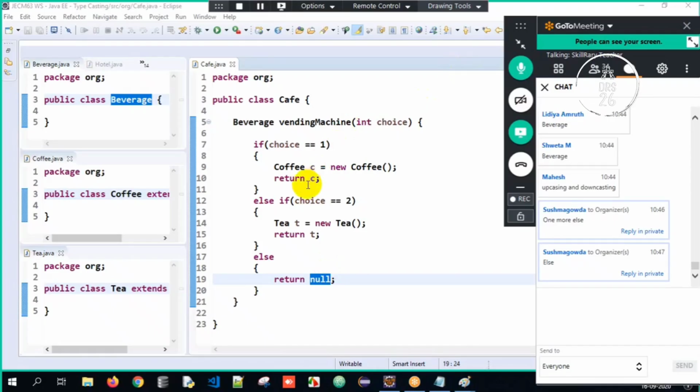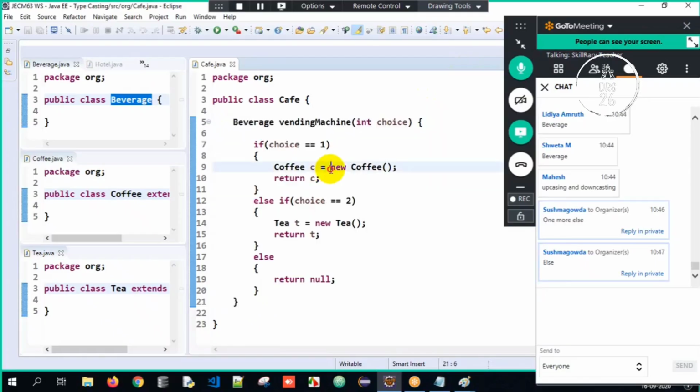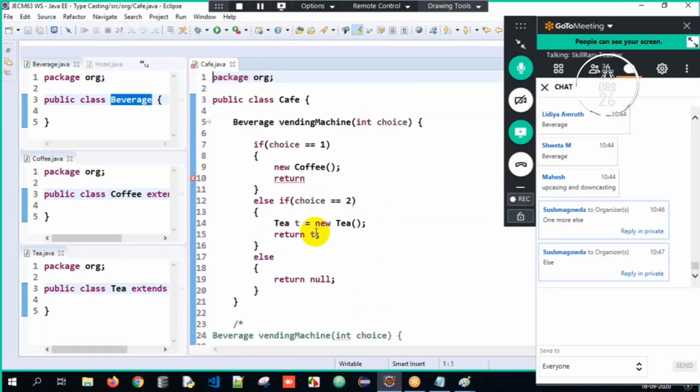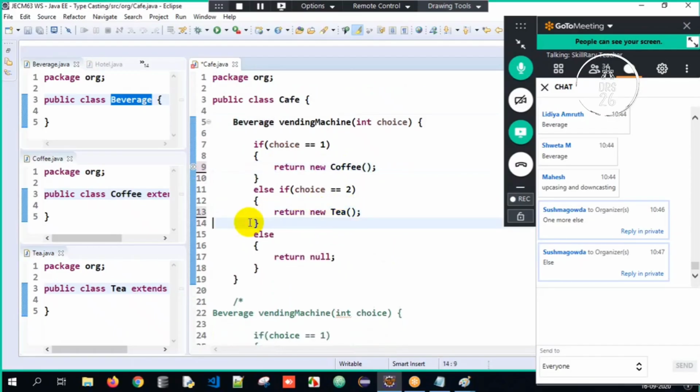Okay, so now this can also be done in a different way. Sir, how can we do it in a different way? I will tell you. Rather than doing all this, you can directly write return new coffee over here. I'll write it down. You can directly return an object of coffee here. Rather than creating and returning it later, you can directly write return new tea. That way it becomes efficient.